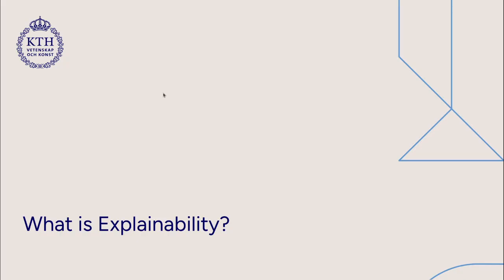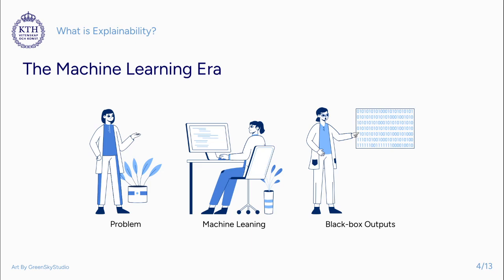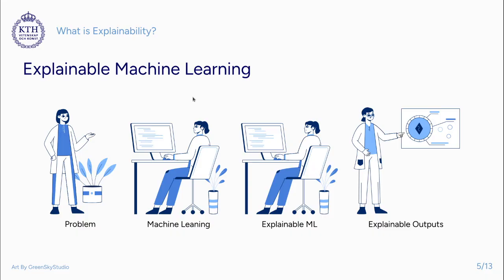Okay, so let's see, what do we mean by explainability? In old times, we had to solve our problems by hand. But nowadays, we use machine learning, which means assuming a functional form and optimizing the parameters. And because we solve our problems with optimization rather than analytical theory, we don't know how the function is reaching a decision. Is it really reliable? Studies have shown that it is really not the case. Usually machine learning models can reach a decision in very peculiar ways.